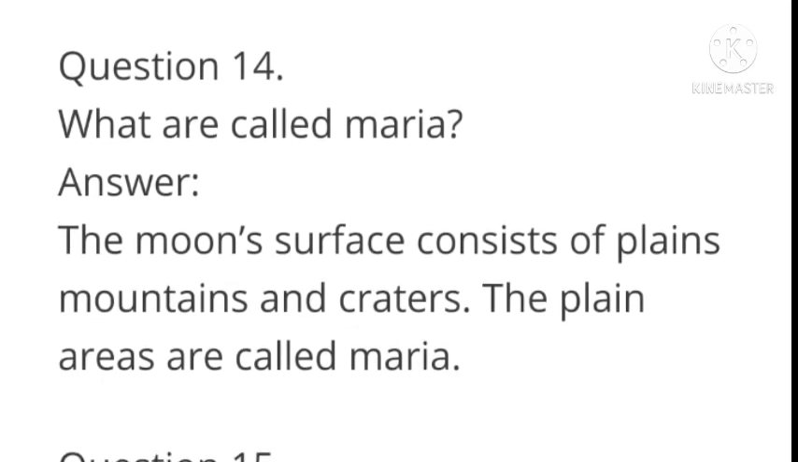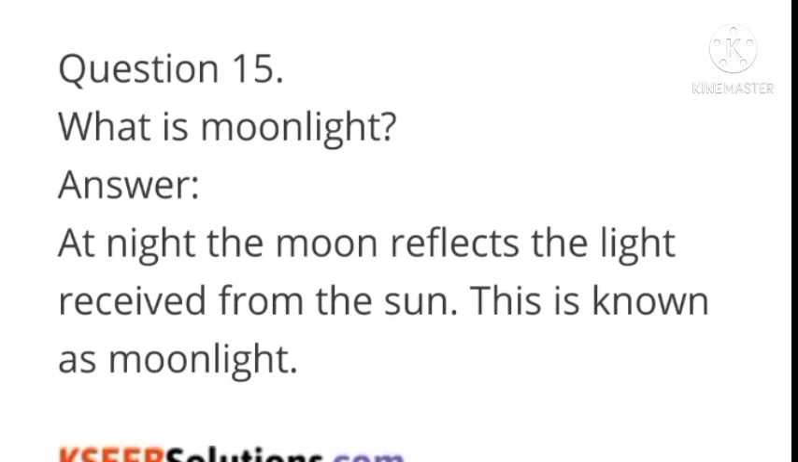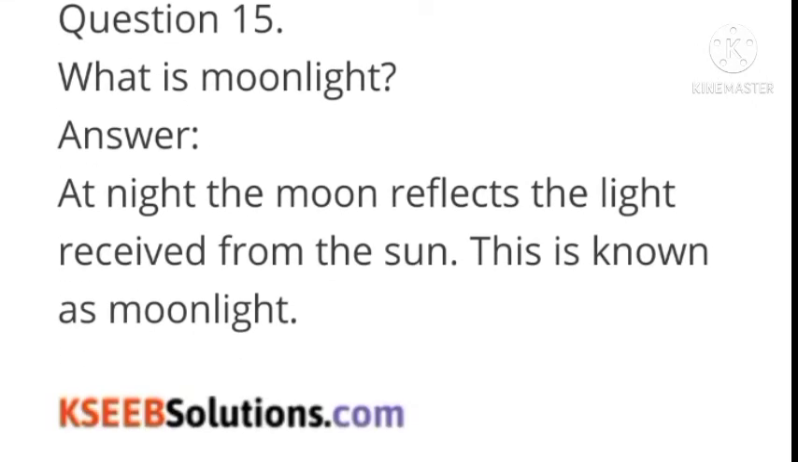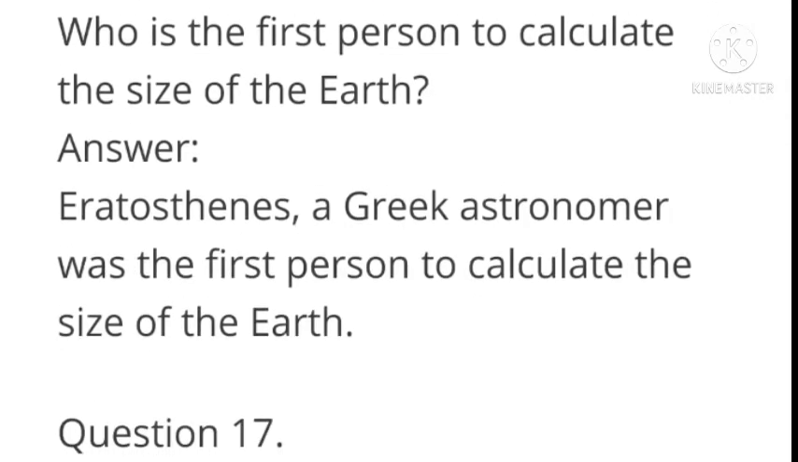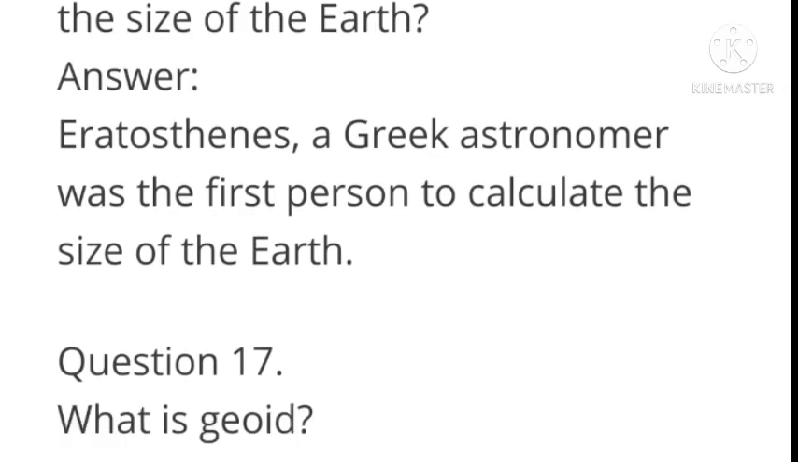What are called Maria? The moon's surface consists of plains, mountains and craters. The plains are called Maria. What is moonlight? Answer, at night the moon reflects the light received from the sun. This is known as moonlight. Who is the first person to calculate the size of the earth? Eratosthenes, a Greek astronomer, was the first person to calculate the size of the earth.